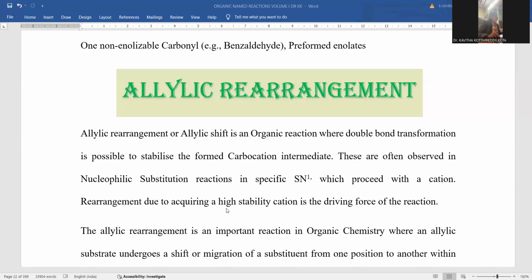Now we are going to continue with the topic called allylic rearrangement. Allylic rearrangement is an organic named reaction that finds versatile applications in the field of synthetic organic chemistry and also medicinal chemistry. This content is retrieved from the textbook of organic named reactions, which is written by Dr. Kavita Kottireddy Kota. We are going to conduct a series of sessions based on organic named reactions.